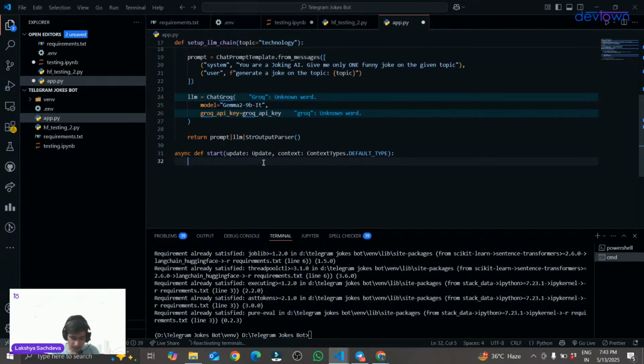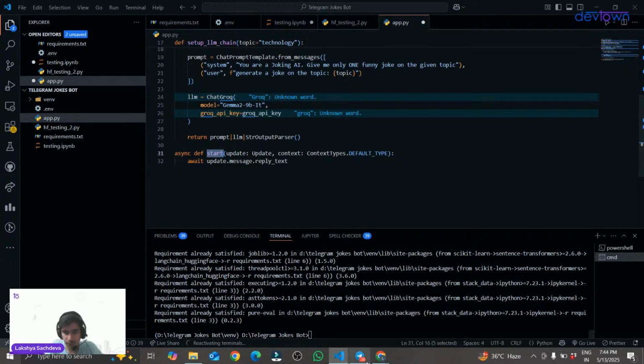The next thing that we will be giving here is await. Now, what is this await? Whenever you are using an asynchronous function, you will always use await as well. Okay, so await, and I will be giving update dot message dot reply underscore text.